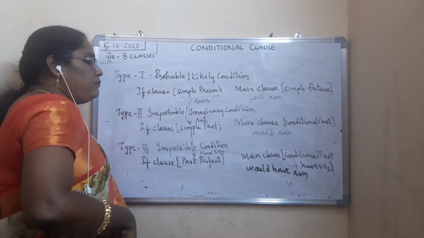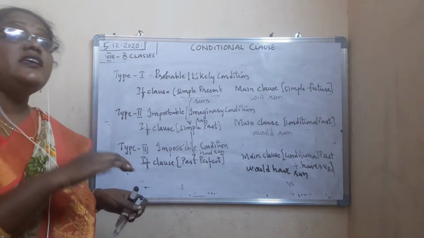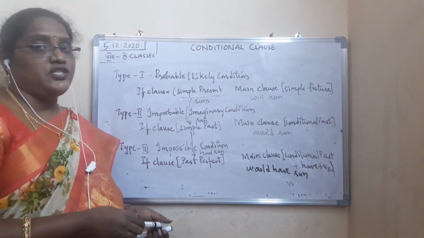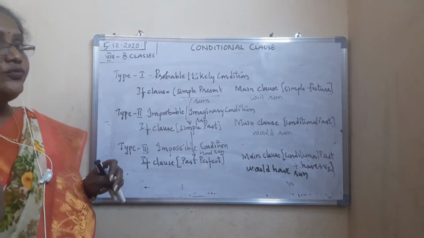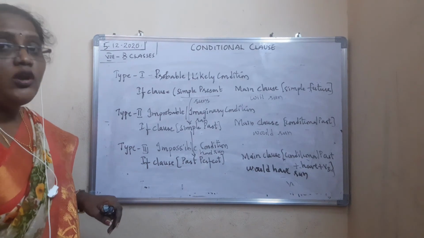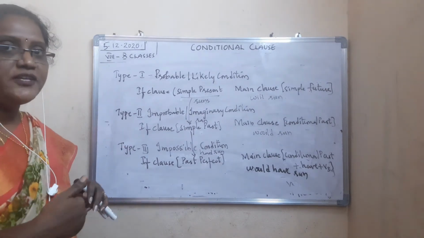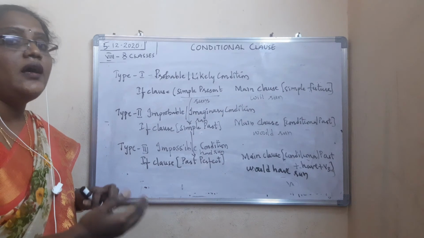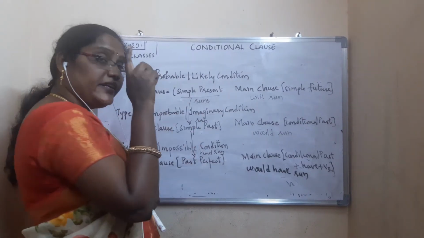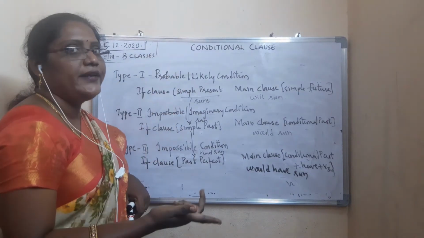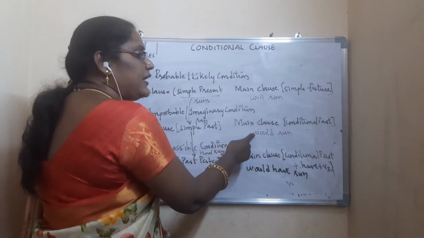And in type 2, improbable or imaginary condition, which is in imagination. Almost sure to happen if the condition is fulfilled. For example, as I told you, if I got first rank, my father would have got a bicycle for me. So, if the condition is fulfilled, definitely it will happen. And it is an imaginary condition. If at all I get, then only it will happen. So, here, if clause part will be simple past and main clause part will be conditional past.